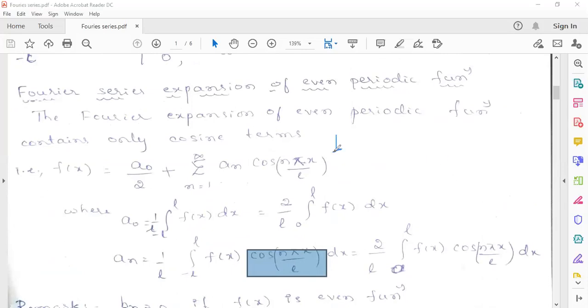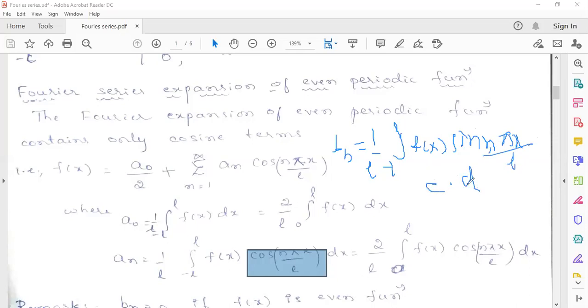Bn equals 1 by L into integral from minus L to L of f of x sin n pi x by L. Now f of x is an even function into sin is an odd function, that is even into odd. Even into odd is what? Odd function, right? So we know that if the function is odd, then the integral value is what? It will be 0, right? So by using the property of definite integral, we can write Bn equals 0 directly.